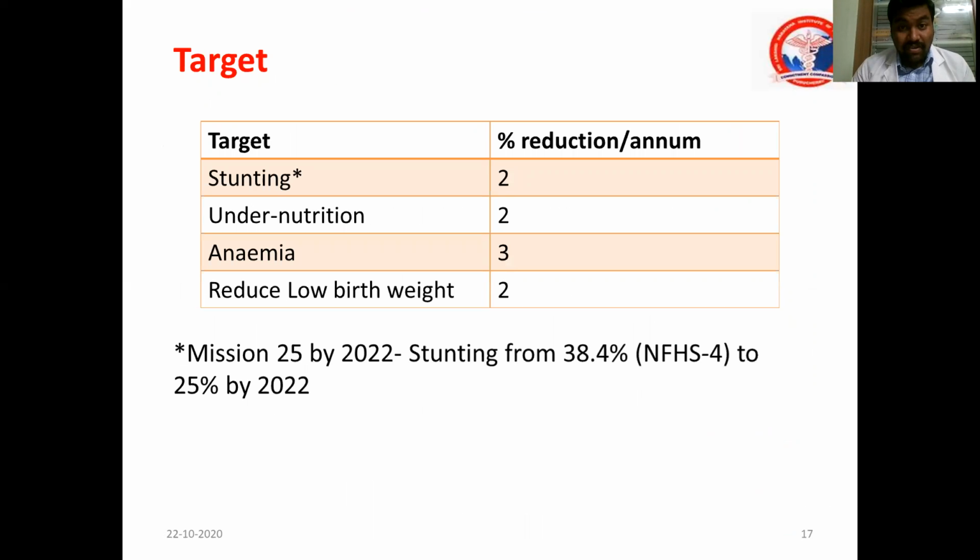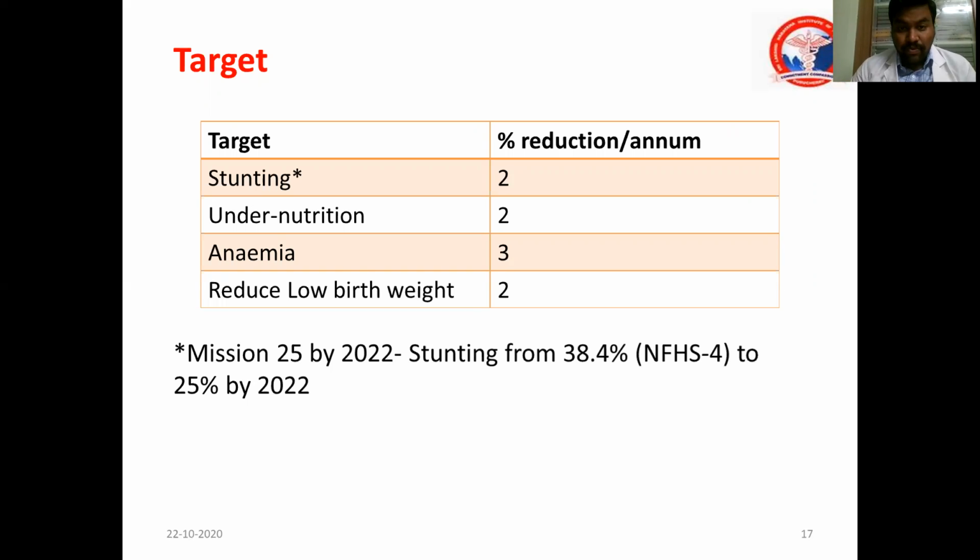So we'll see what the targets are. The main target is per year. It's not 2025, per year. Under Poshan Abhiyaan, stunting and undernutrition should be reduced by at least 2% per annum from the current prevalence rate. Anemia should have a 3% reduction, and low birth weight prevalence also should be reduced by 2%.